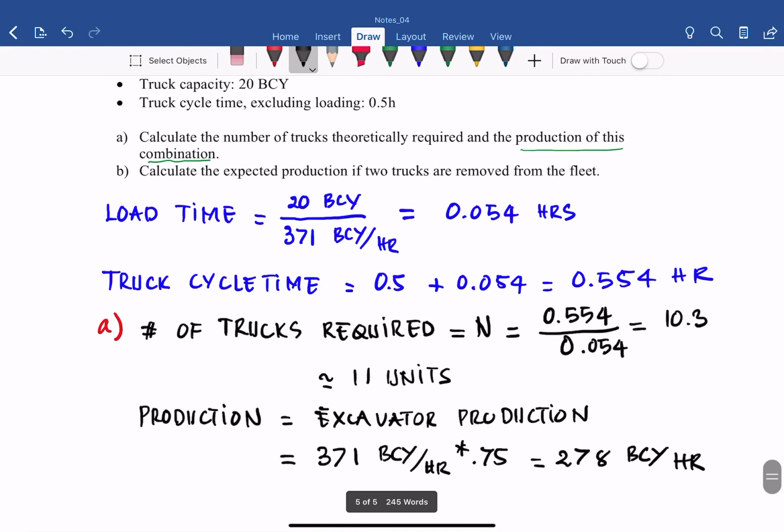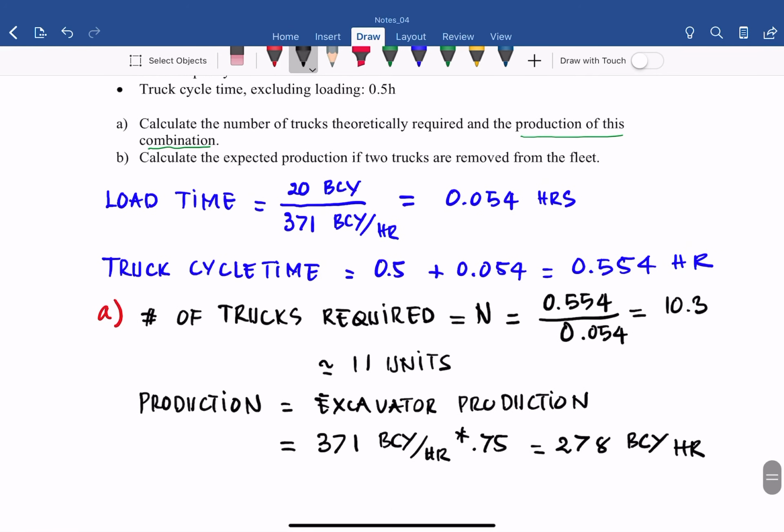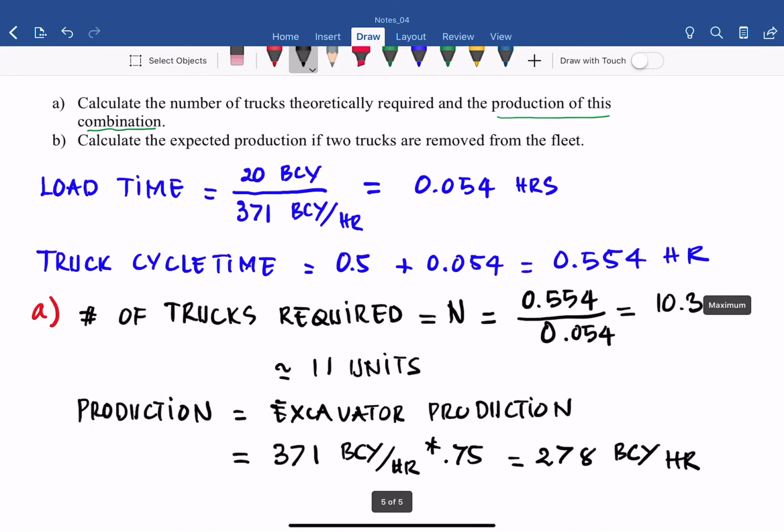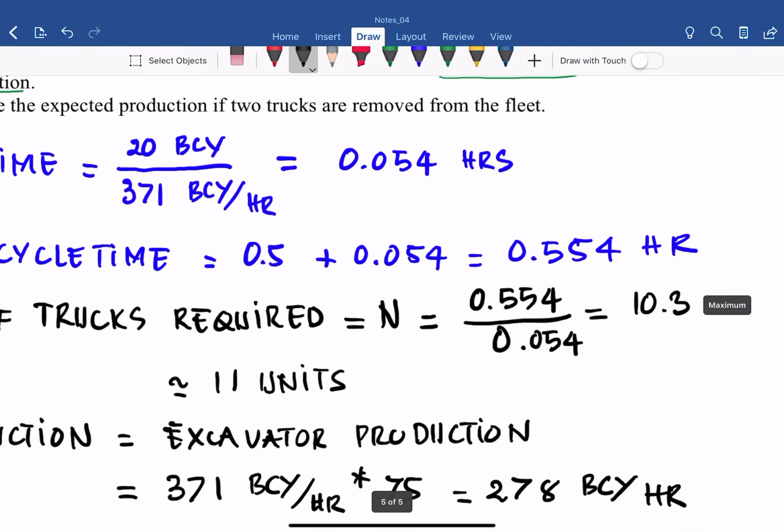That is the production when we put the trucks with some excess capacity, because we only need 10.3 trucks, but we put 11.